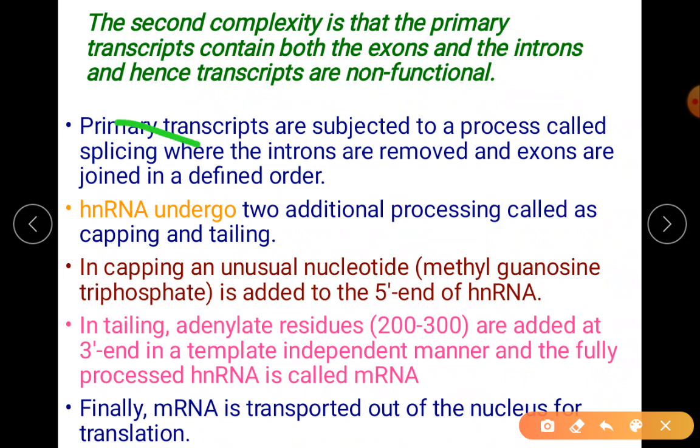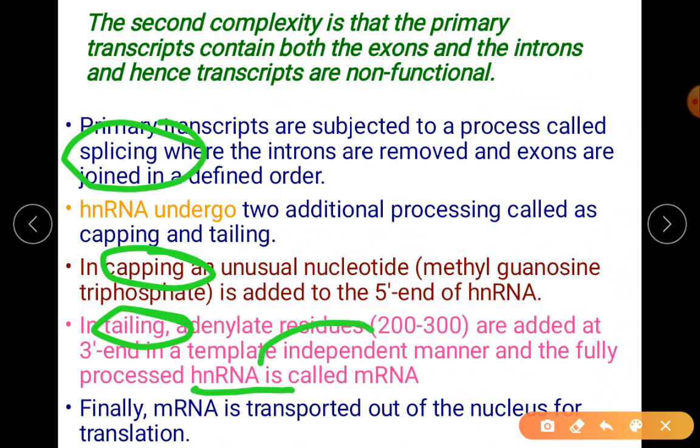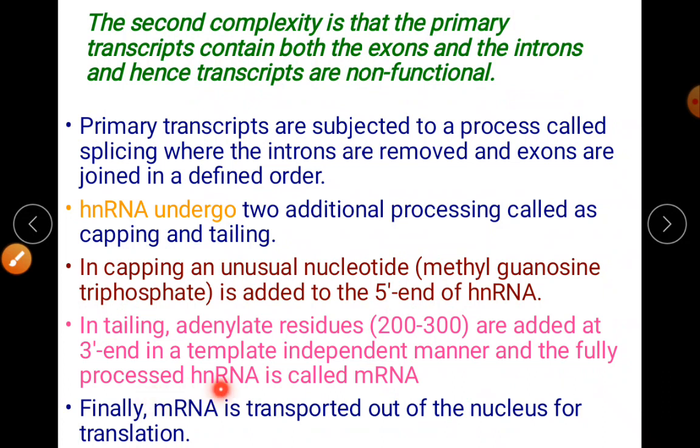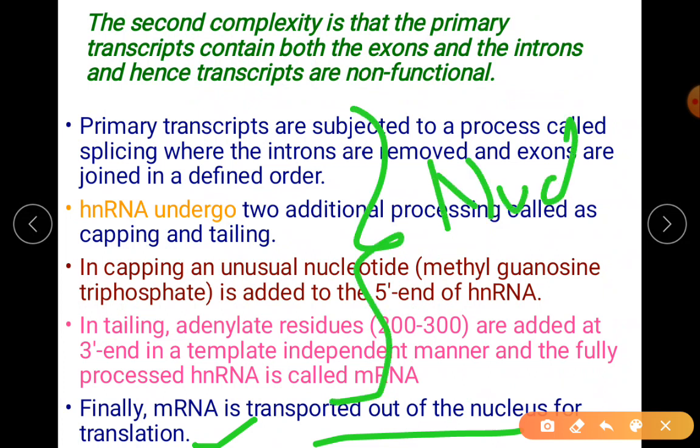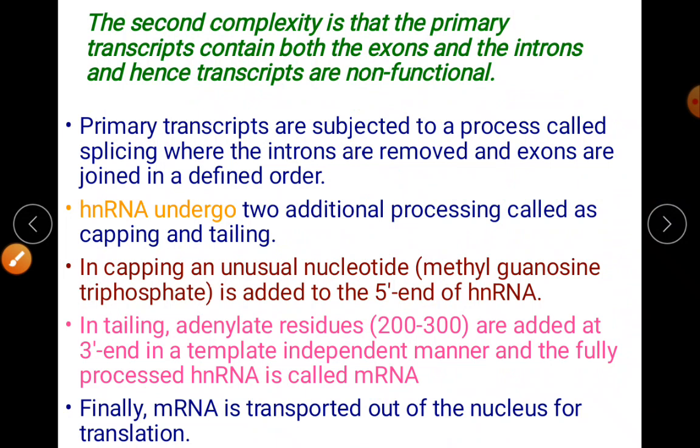Once all these processes are complete, splicing, capping, and tailing, this hnRNA is said to be processed to functional mRNA. Only then does the mRNA come out of the nucleus for translation. Remember, translation occurs in the cytoplasm. Transcription occurs in the nucleus, so all this process will occur in the nucleus of the cell, whereas mRNA to protein, which is called translation, will occur in the cytoplasm.